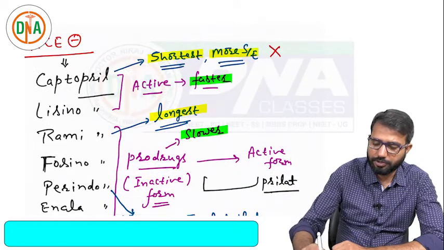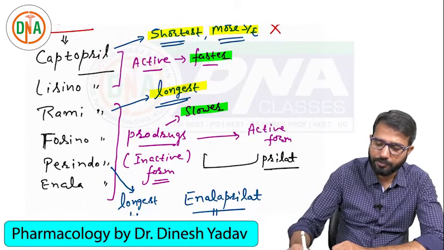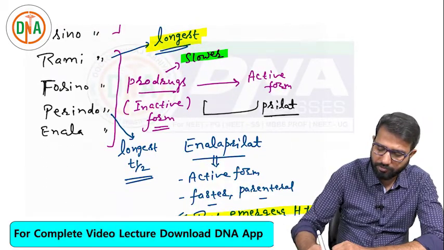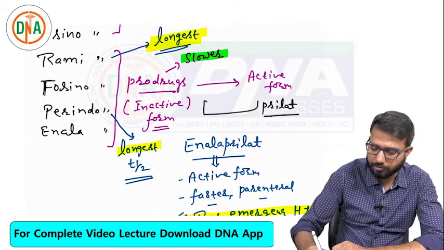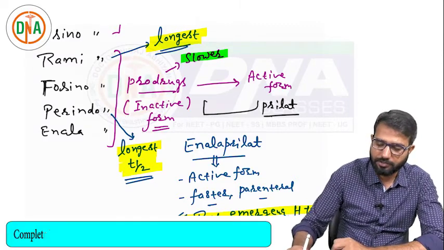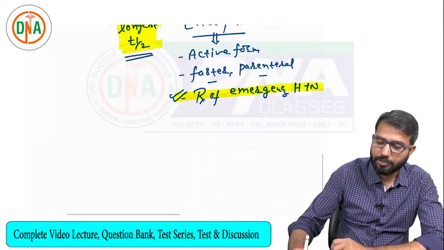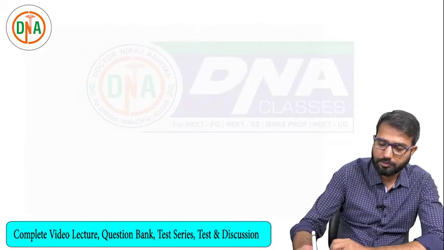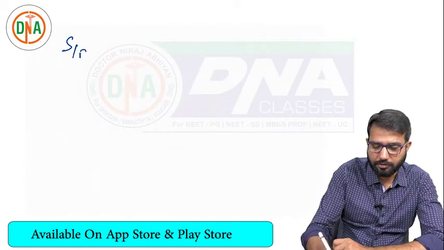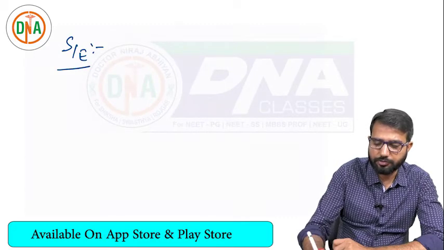So the important point: shortest is captopril, longest is ramipril. Longest half-life is with perindopril. Then comes the side effects. What are the side effects associated with these drugs?